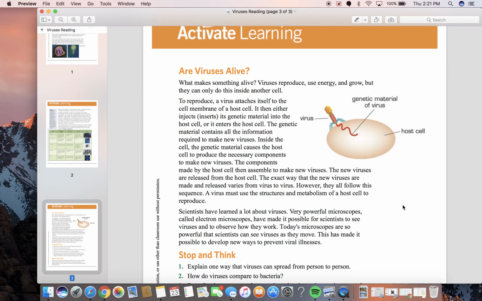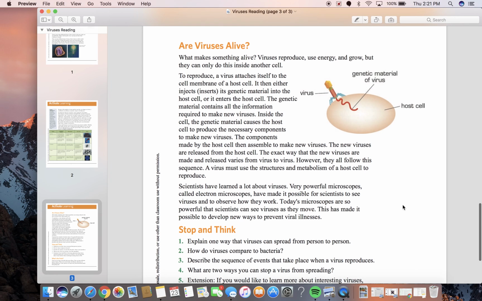Are viruses alive? What makes something alive? Viruses reproduce, use energy, and grow, but they can only do this inside another cell. To reproduce, a virus attaches itself to the cell membrane of a host cell. It then either inserts its genetic material into the host cell, or it enters the host cell. The genetic material contains all the information required to make new viruses.